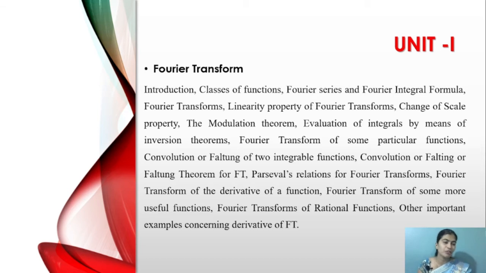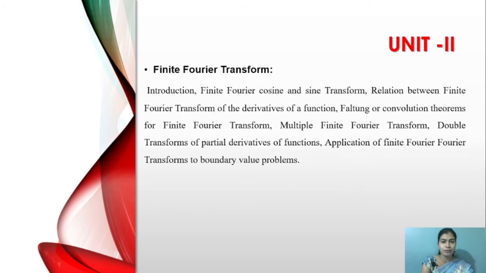The first unit will contain the introduction of the Fourier transform, then classes of functions, then Fourier series, all of the forms, change of scale properties, and the modulation theorem. The most important form of this content is the Fourier transform. That is all for unit one. Next, the second unit is the finite Fourier transform. This is the same as the Fourier transform, but it is the finite Fourier transform.